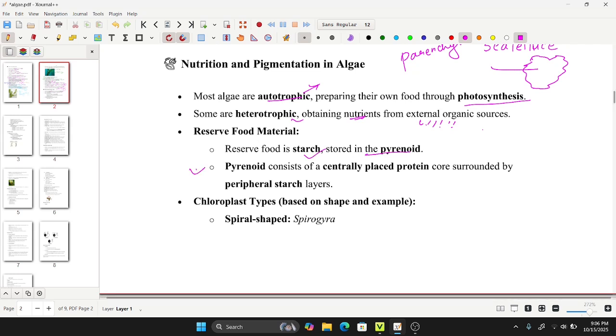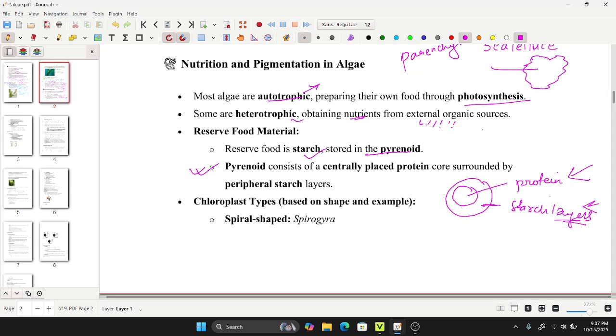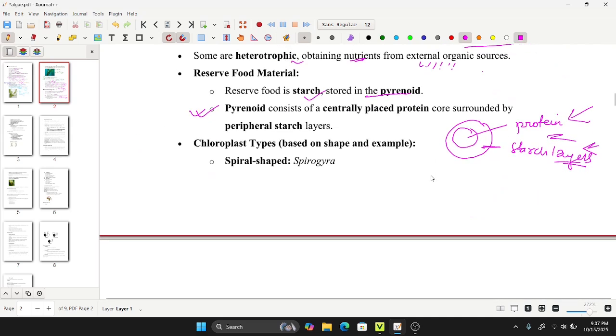Now, this is a point that should be noted, and you may be asked about this in some objective question. So this line should be understood by you all. Pyrenoid consists of a centrally placed protein core, which is surrounded by peripheral starch layers. So the pyrenoid consists of a central core of protein and peripheral layers of starch. This is an important line for you to remember and memorize.